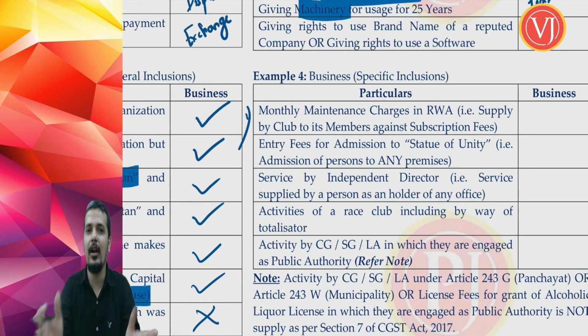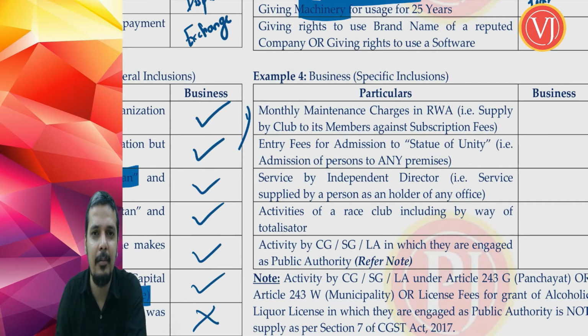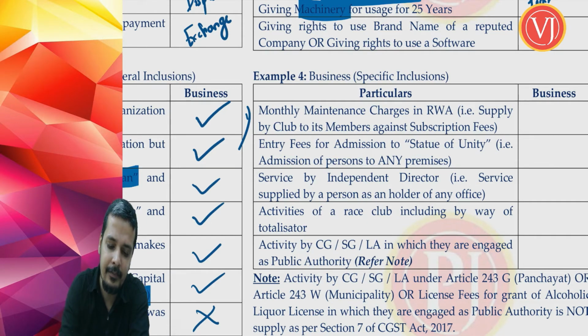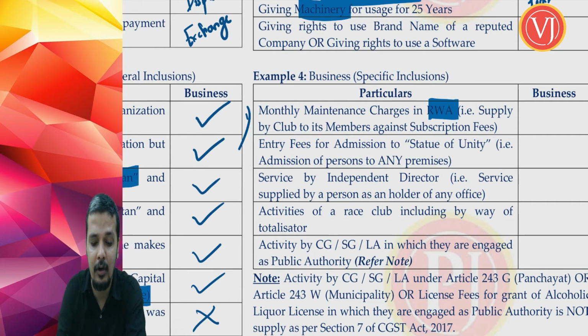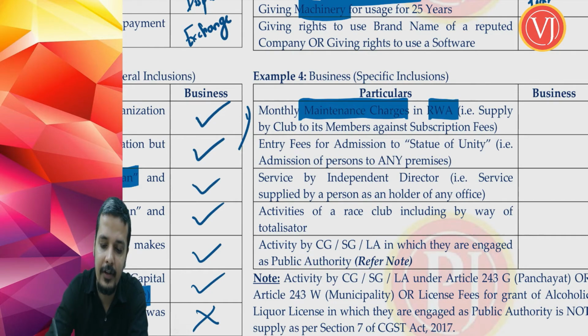That association is not registered. There are many clubs within your city which are not registered. That club or association may take some monthly contribution. If you are in a residential complex, you have to pay monthly maintenance charges. Whether that is covered within the definition of business?